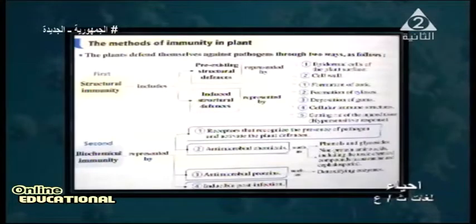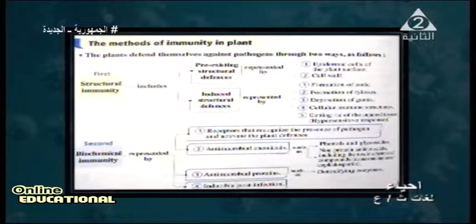And now, the methods of immunity in plants. What are the methods of immunity in plants? Number 1, there are 2 types of immunity. First, structural immunity, and second, biochemical immunity. What is structural immunity?